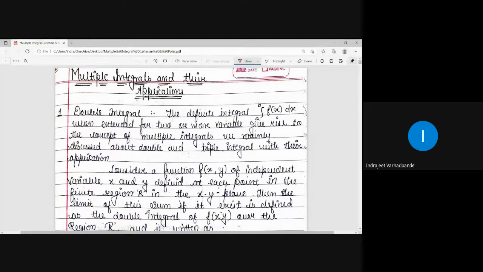This multiple integral can also be divided into two parts. One deals with the Cartesian coordinate system, and the other deals with the polar coordinate system. Being a student of mathematics at degree level, we are able to distinguish between the Cartesian and the polar coordinate systems. The Cartesian coordinate system is defined in the xy plane, wherein our function will contain the variables x and y.